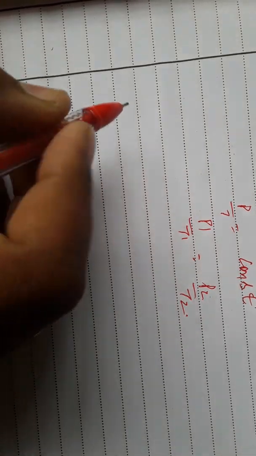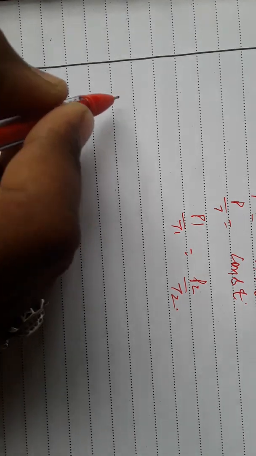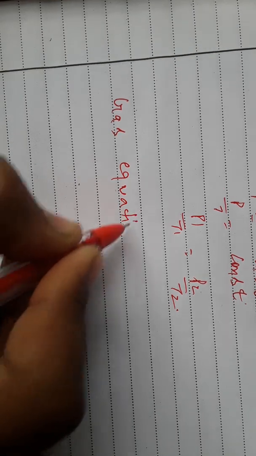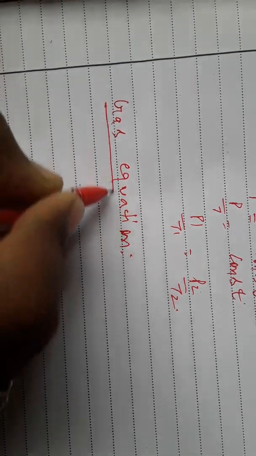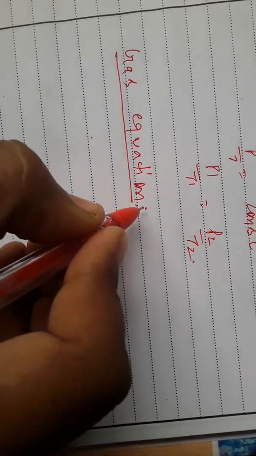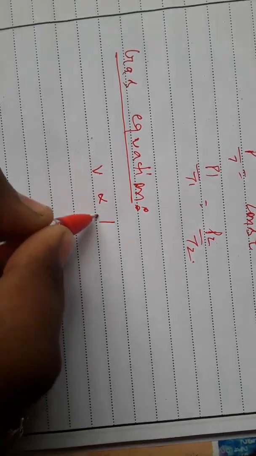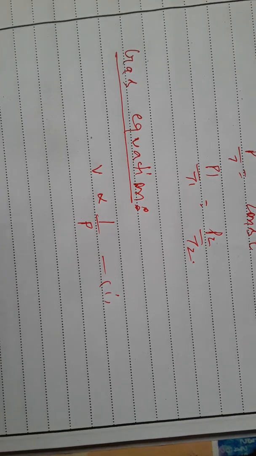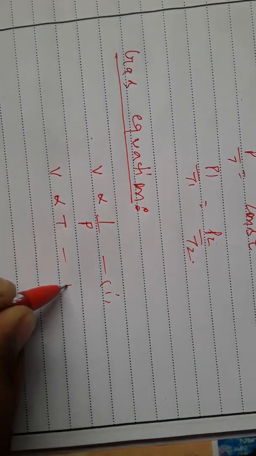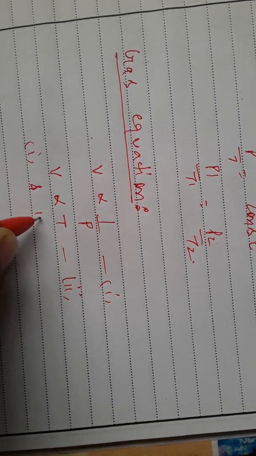Now the next is the ideal gas equation. We can say that volume is inversely proportional to pressure, V ∝ 1/P, according to Boyle's law. According to Charles' law, we can write V is directly proportional to T. So we can combine these two.